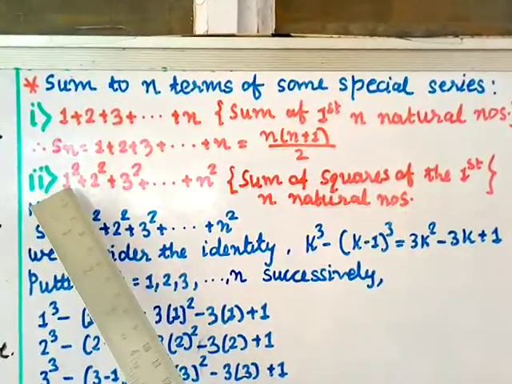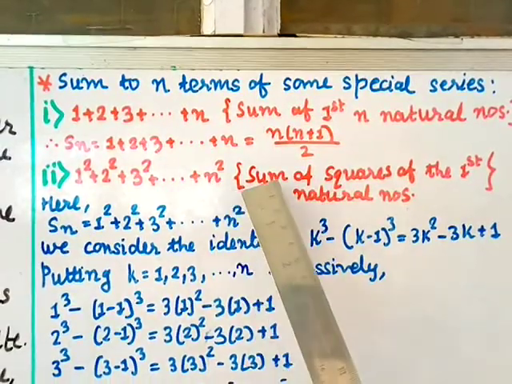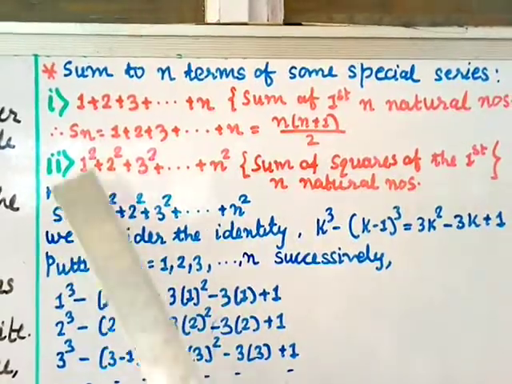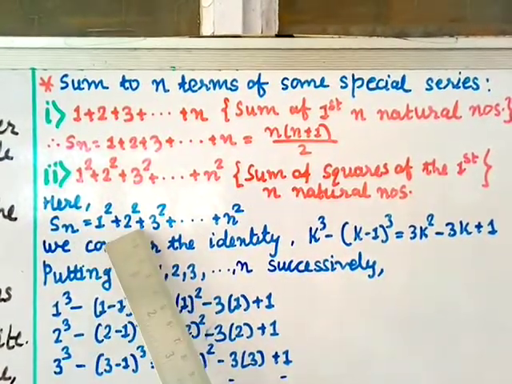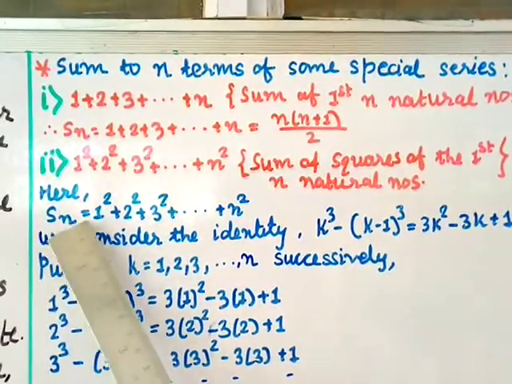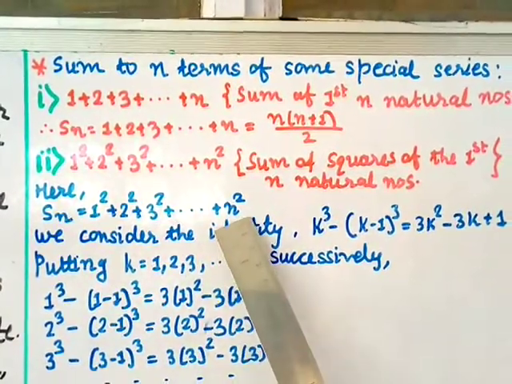So number 2 is 1 square plus 2 square plus 3 square plus up to plus n square. This means the sum of squares of the first n natural numbers. Here let us call Sn equal to this term, Sn equal to 1 square plus 2 square plus 3 square plus up to plus n square.